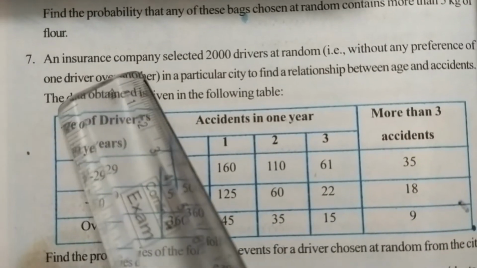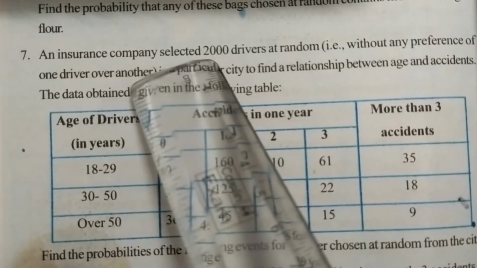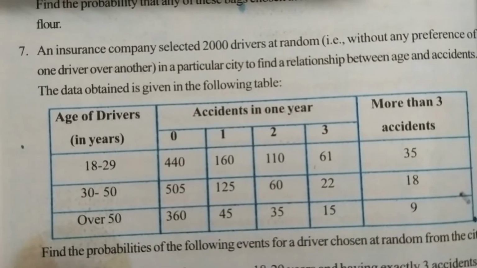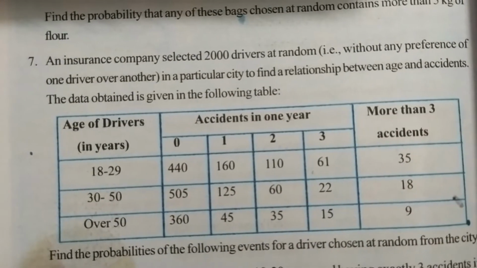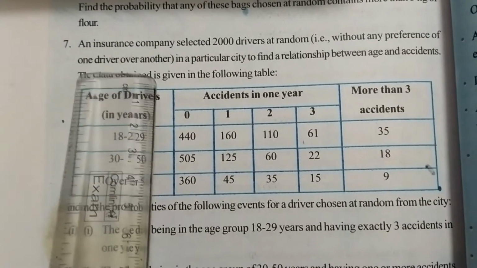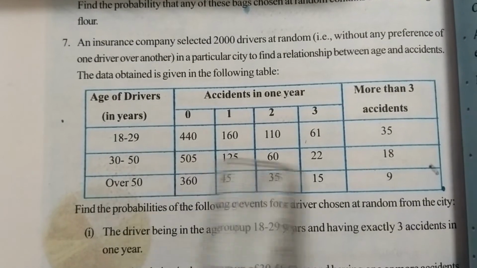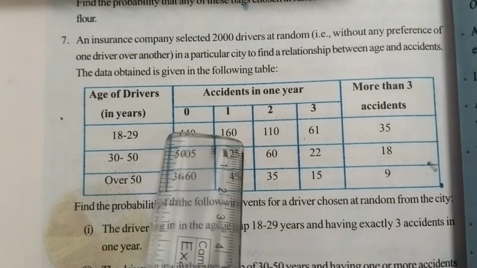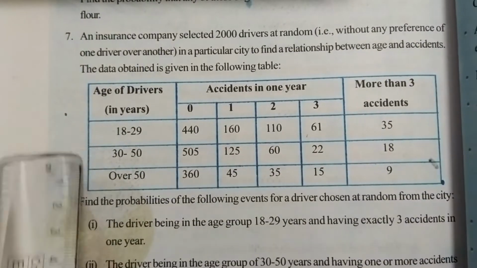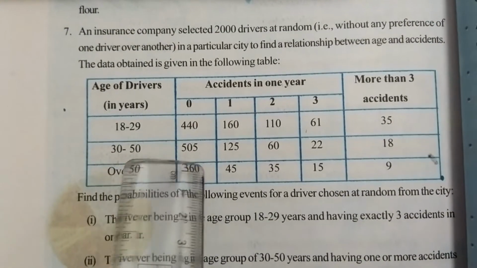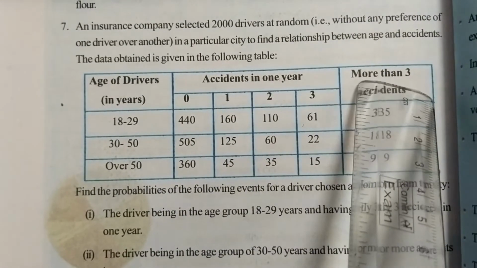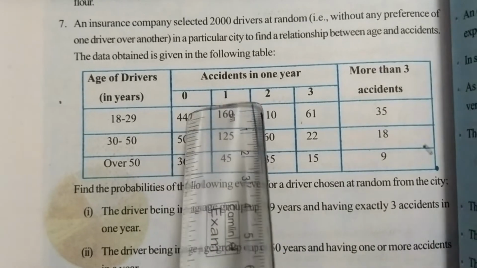Here an insurance company has selected 2000 drivers, and they did a survey on the ages of drivers and accidents. The ages of drivers are given in years: 18 to 29, 30 to 50 and over 50. And the accidents in 1 year are 0 accidents, that is no accident.